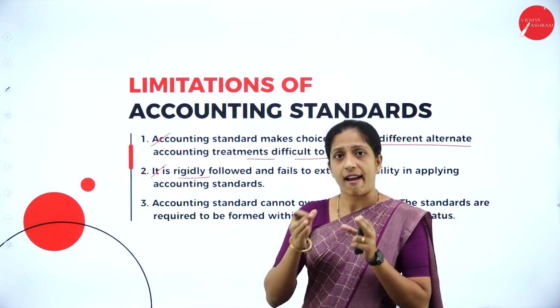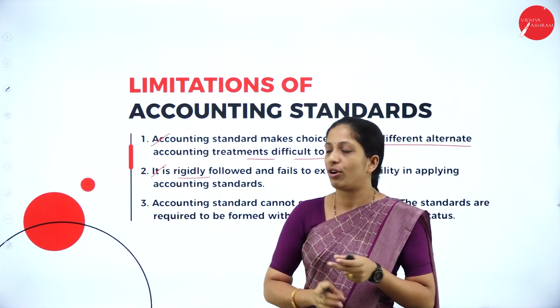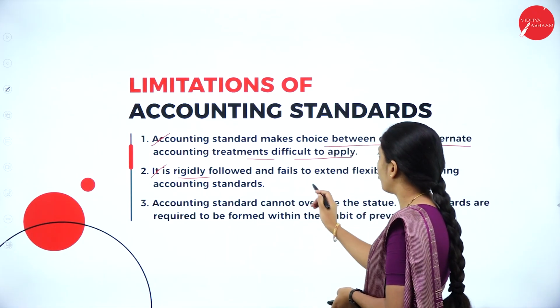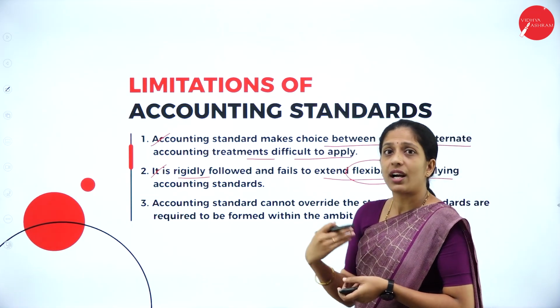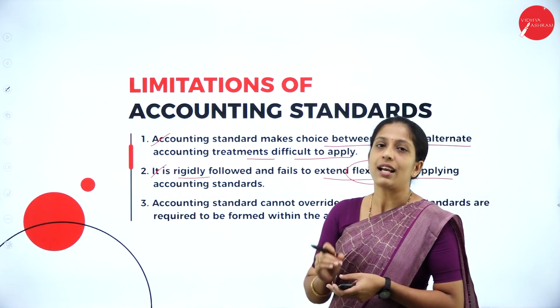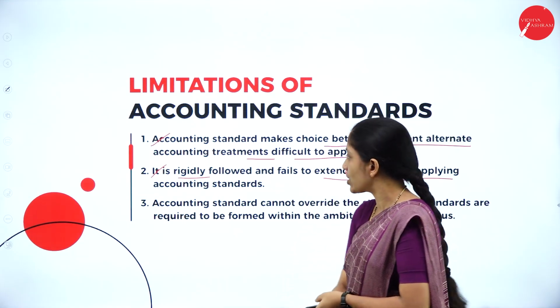Next, it is rigidly followed. Rigid means what? It has to be followed. You can't change the rules. So, it is rigidly followed and fails to extend flexibility. There is no flexibility because you can't change the rules and regulations and the accounting standards. So, you have to follow, and it is very rigid in nature.